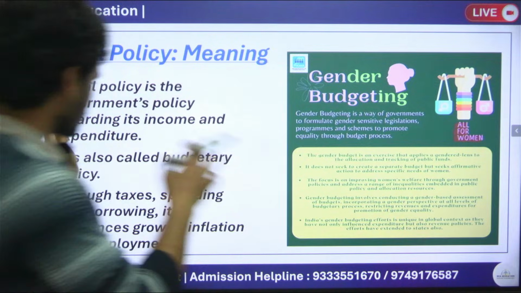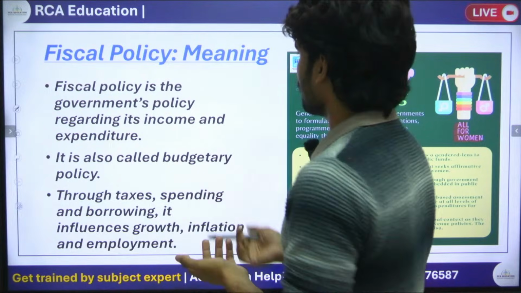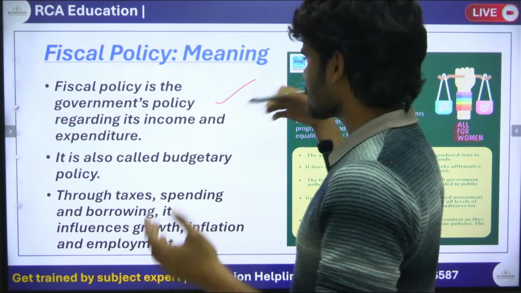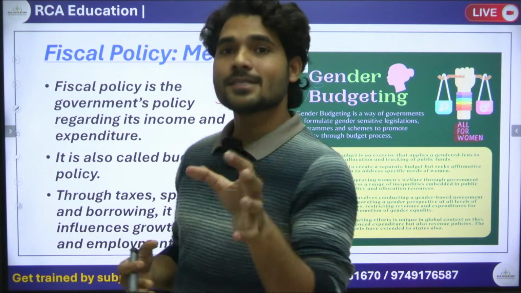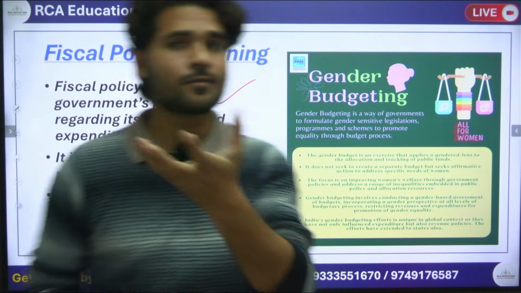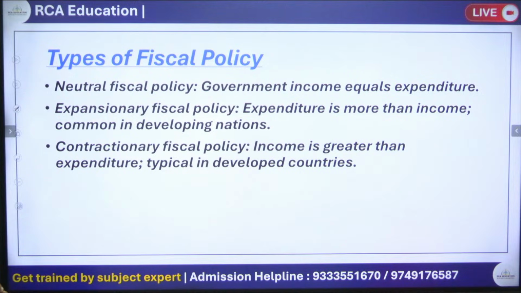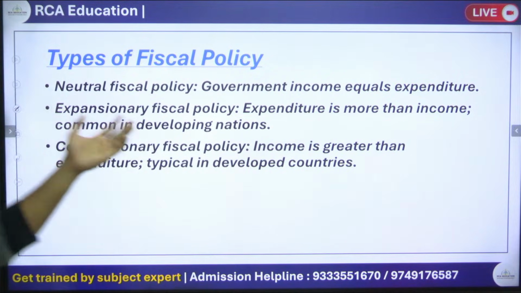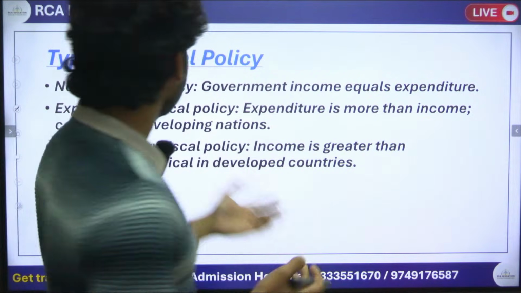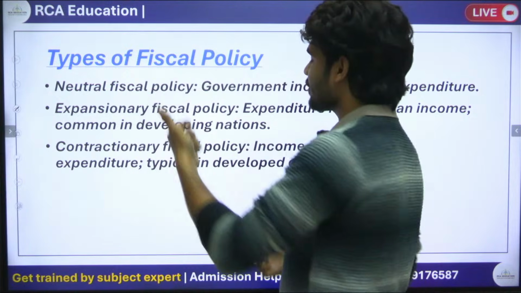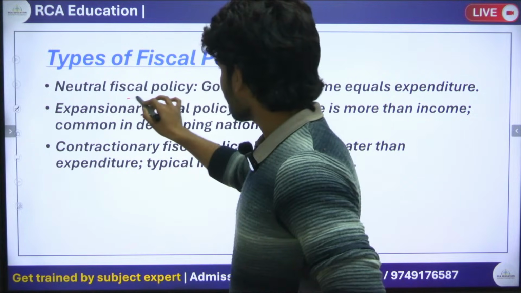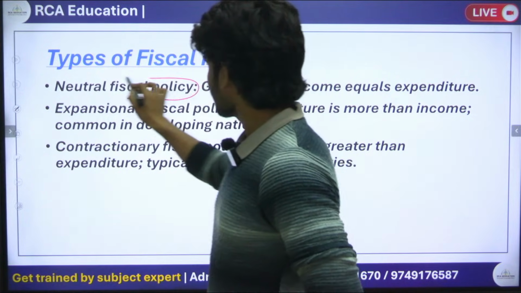So this was the fiscal policy. Fiscal policy means identifying the government's expenditure and income. So what are the types of fiscal policies we have? The first type is neutral fiscal policy.